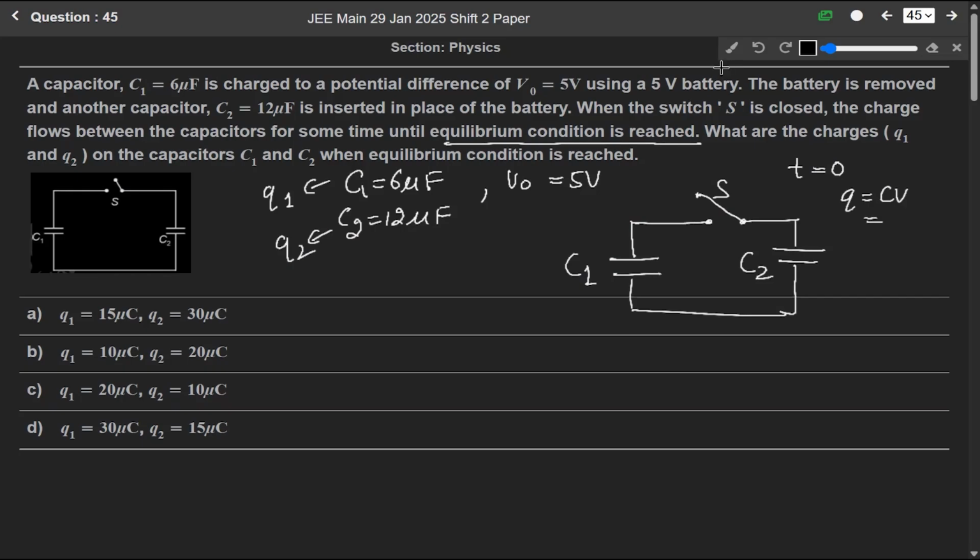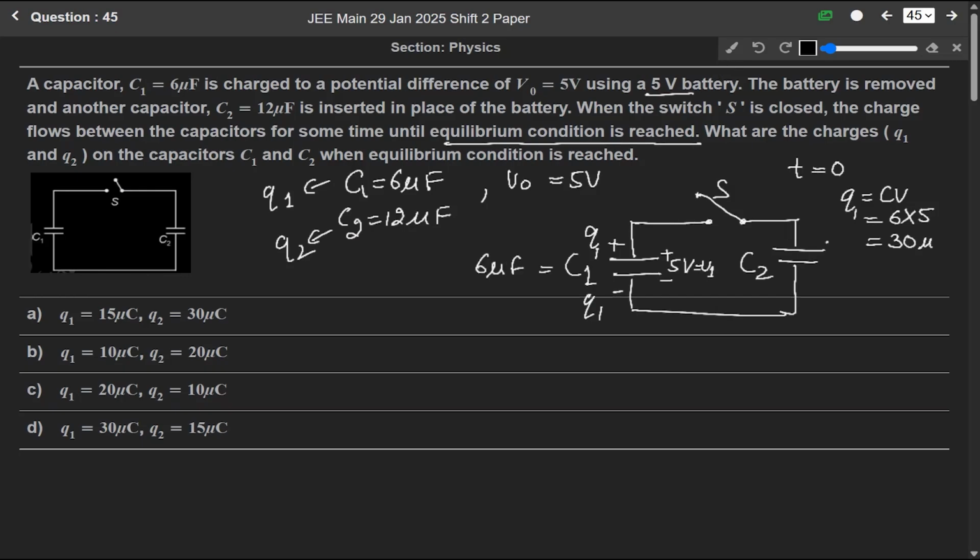So C is given as 6 microfarad and V is given as 5. So 6 5s are 30. So at first the charge is 30 microcoulomb. Here we can write plus Q1, let us say, and here minus Q1, and the potential difference is given as 5 volt. Let us say it is V1 only.